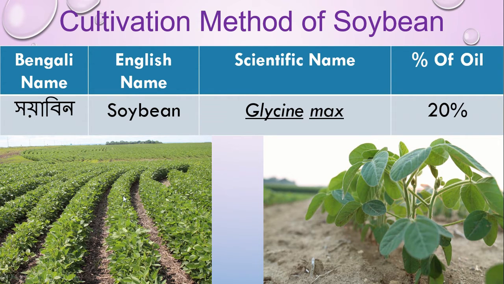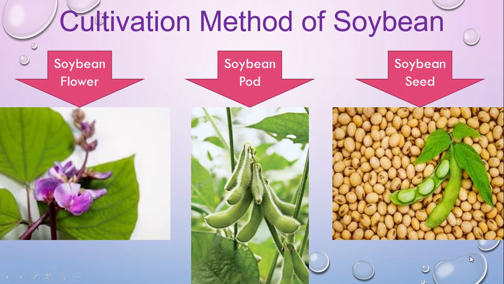And this is what the field looks like in soybean, and this is called the line sowing method in the field. And this is an individual plant of soybean, which just looks like this. And if you have a look, here is the flower of soybean, and this is the pod of soybean, and this is what the soybean seed looks like.